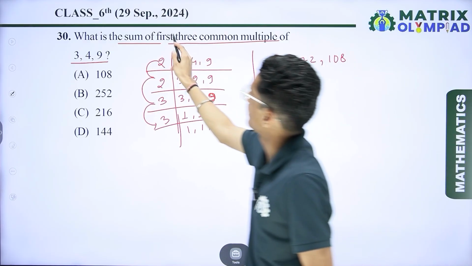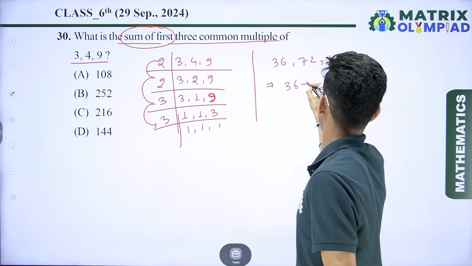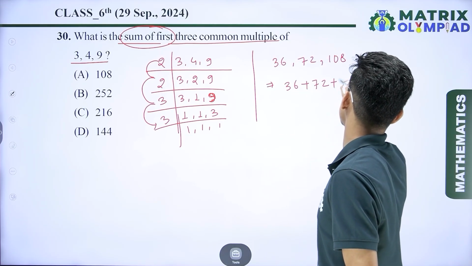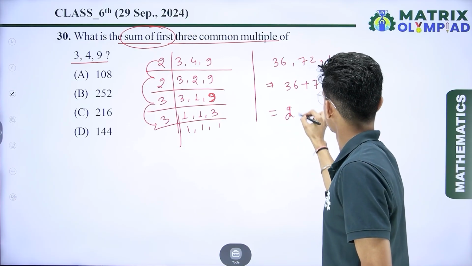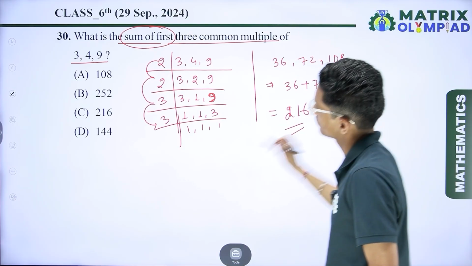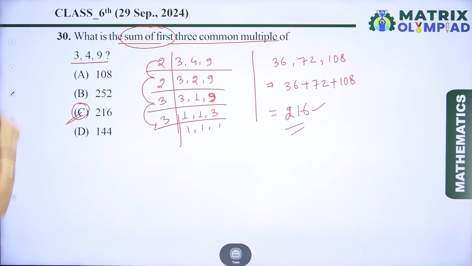Now we have to find the sum of the first three. The sum, we add all these numbers, 36 plus 72 plus 108. Now the answer is 216. So here which option is correct? Option number C is the correct answer over here.